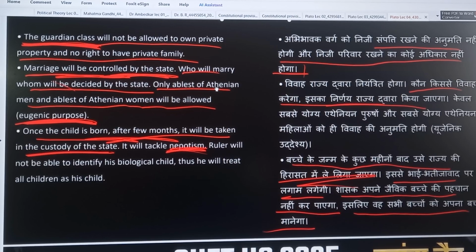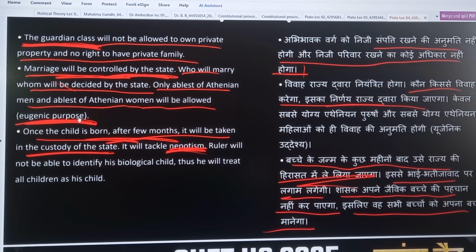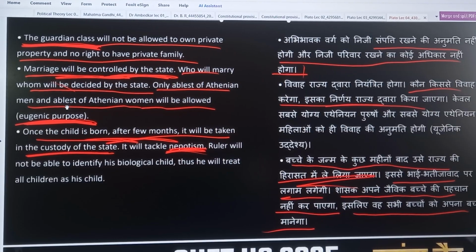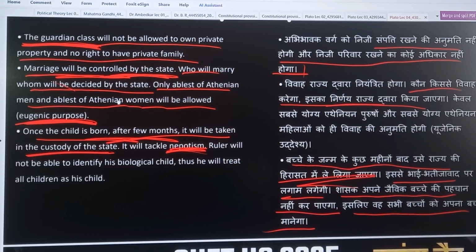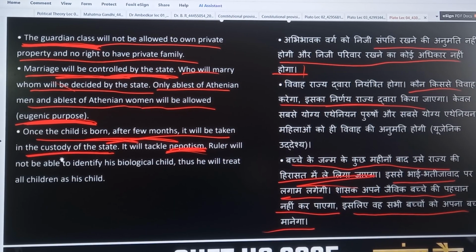Only the ablest Athenian men and the ablest Athenian women will be allowed, for eugenic purposes. The man who is ablest and the woman who is ablest, means who is stronger, are only allowed to marry each other. And once their child is born, within a few months, it will be taken into the custody of the state.